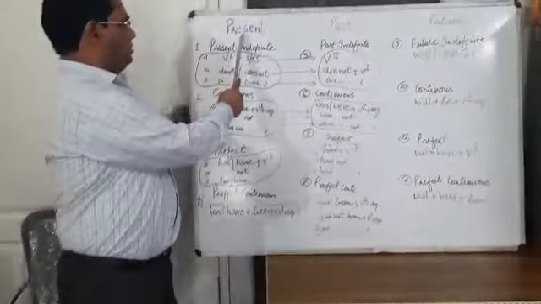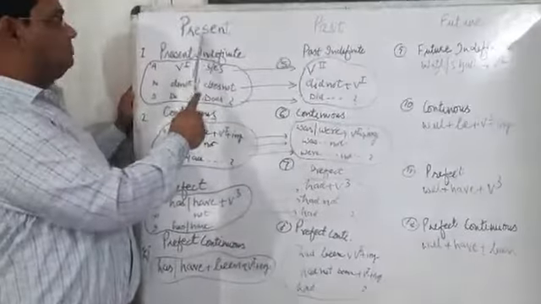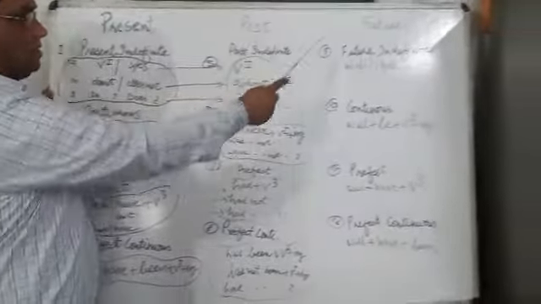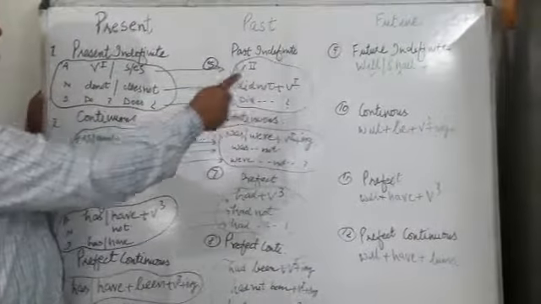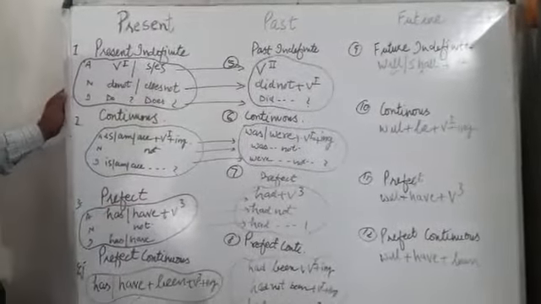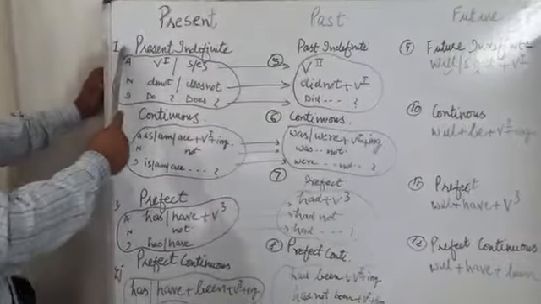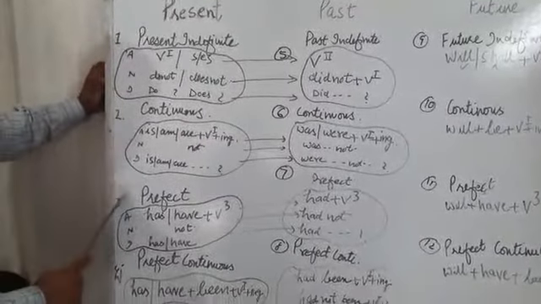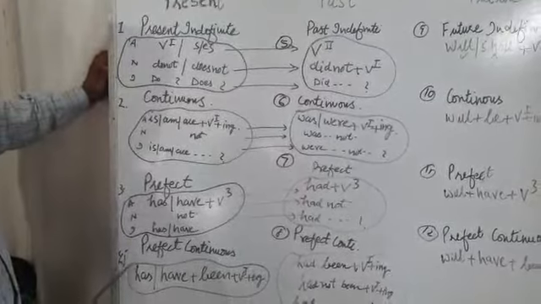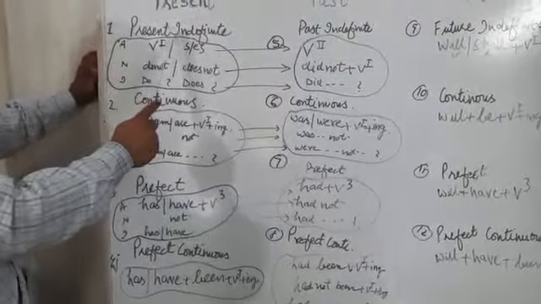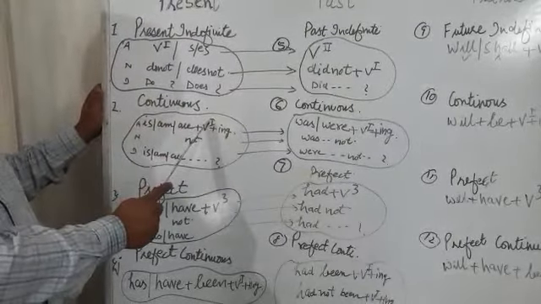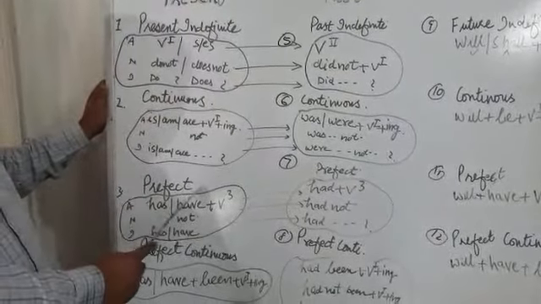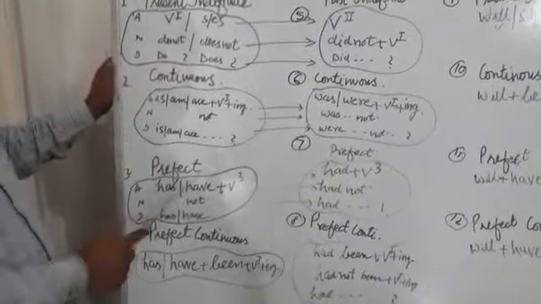Very first thing about the chapter is present tense, past tense and future. All these three tenses have four forms. You can say first, second, third and fourth. The name of the first one is present indefinite. Second, present continuous. Third, present perfect.